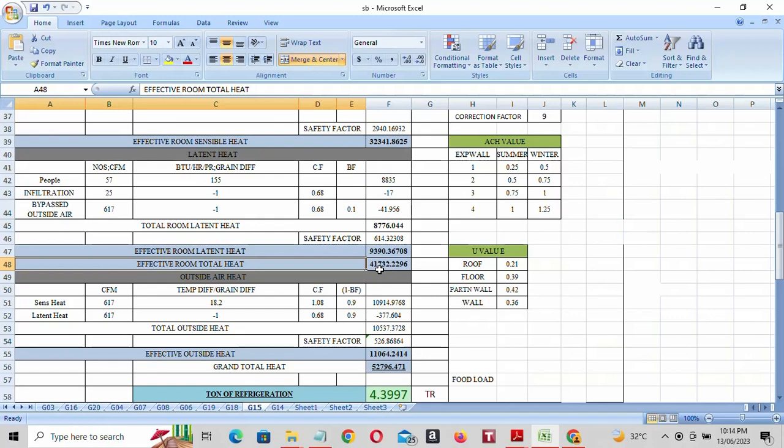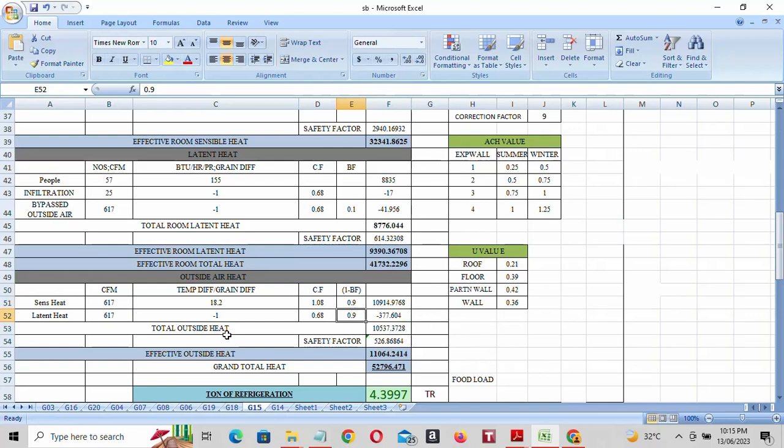Effective room total heat is 641,732.2296. Next is outside air heat. Here sensible and latent heat. Our total CFM is 617 for sensible, and this also 617. Temperature difference is 18.2, and humidity ratio difference is -1. Conversion factor 1.08, and here 0.68 for latent heat. So this is 1 minus the balancing factor, so you will get 0.9. If you multiply, you will get all these values.